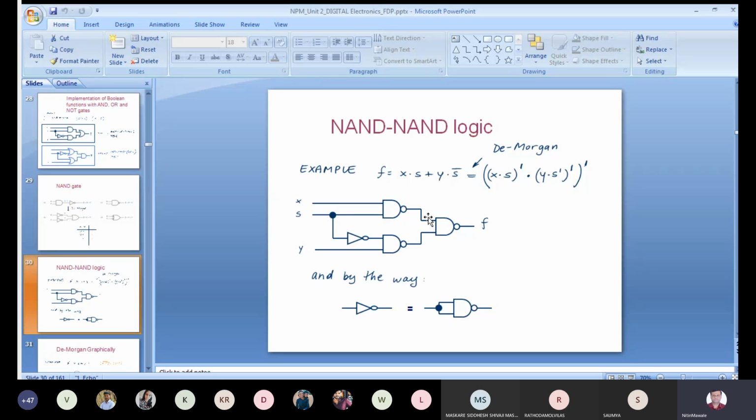And if you want to implement this same thing using AND OR realization, you will require two AND gates, one NOT gate and one OR gate. Definitely, in one IC 4 gates are there, and in one NOT gate IC 6 gates are there. So you will require 3 ICs for discrete gates. But if you solve that using NAND only, it can be done using a single IC, because in a single IC 4 gates are available.